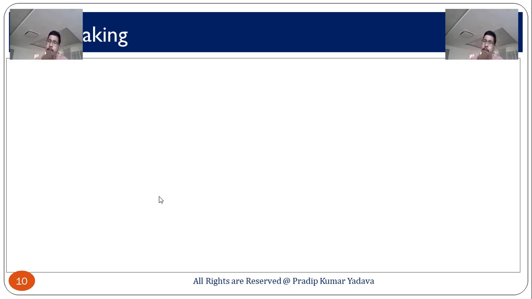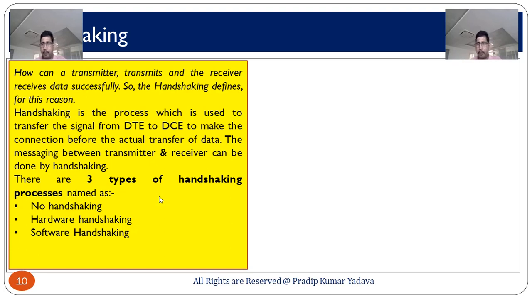And you can also take the example of a pen drive. Sometimes when you put your pen drive in any system, you get a pop-up message and also a sign of the pen drive. So, basically that is the process of establishing a connection between the pen drive and the system. So, basically that is handshaking. What is the importance of handshaking? Handshaking actually establishes the connection before transmitting the actual data.